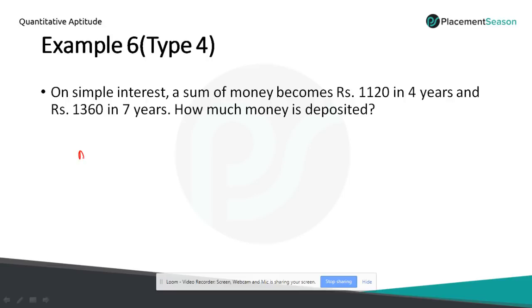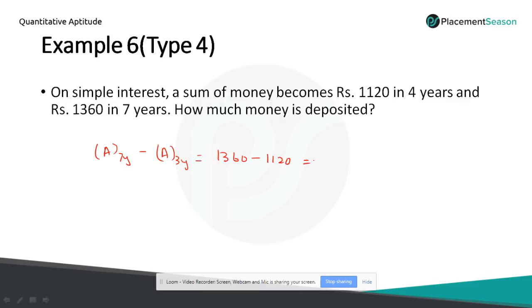So amount for 7 years minus amount for 4 years. I am subtracting this: 1360 minus 1120.